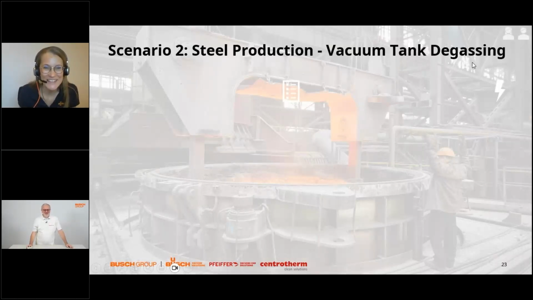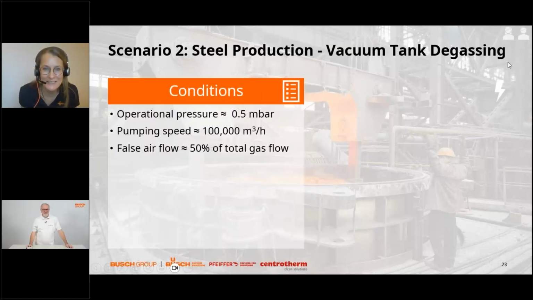So the next example comes from steel production: vacuum tank degassing for steel degassing. I have visited this kind of production already, and I was impressed by the huge installation, the pumping speed installed, and the number of pumps in the pumping room.